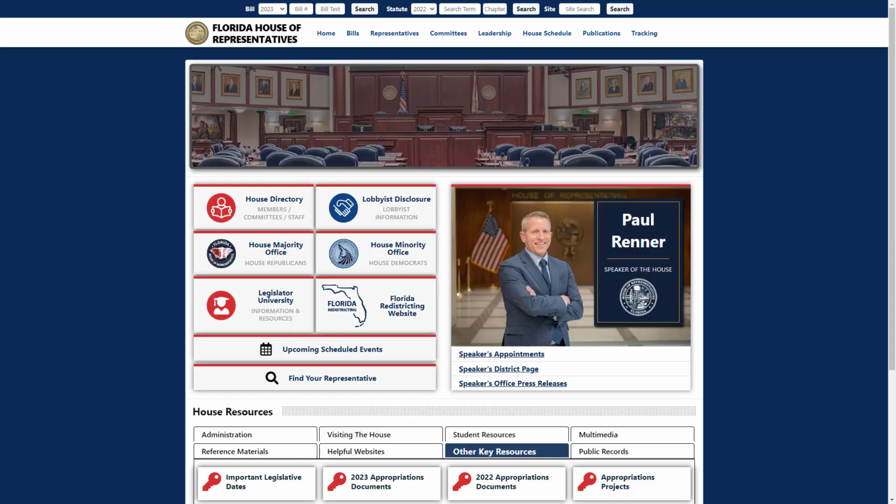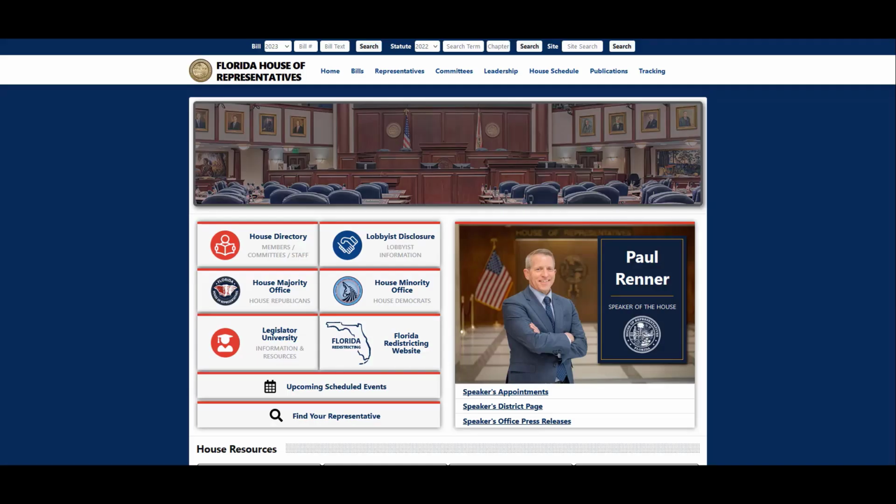Now that you know how to find your bill number, let's move over to the House website and the Senate website to find more information about finding the legislative history for your bill. So let's start with the Florida House of Representatives website. Going across the top, you have some quick searches, so you can search for your bill. Just choose your year. They have going back to 1998, so just choose the year of your bill, enter your bill number, or you can enter some text here and click search.